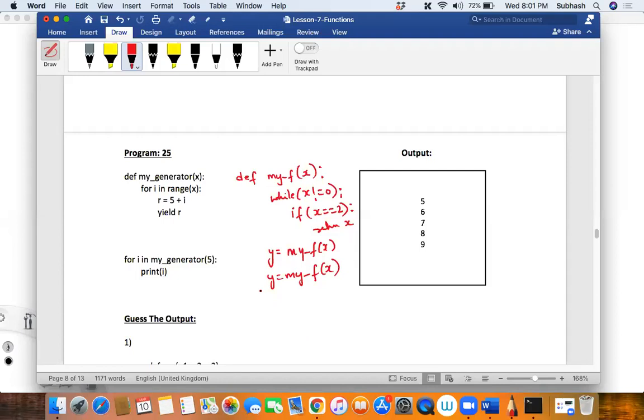Yes, no? Okay. So today we are going to discuss a concept called generator.